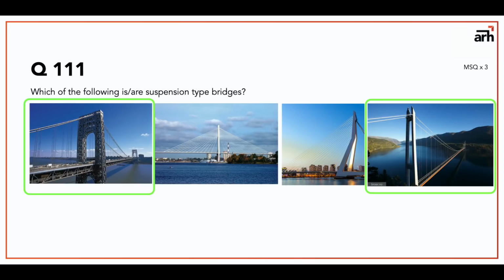Identify which of the following are suspension bridges. So option A and D are suspension bridges. Option B and C are cable stayed bridges. Again, please go through what I'm saying. Go through those terms. It's really important.